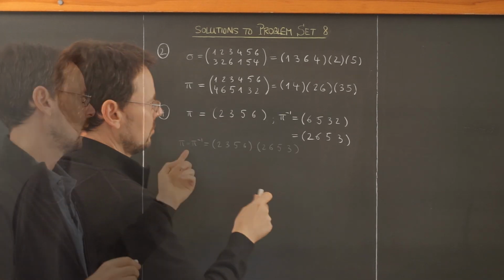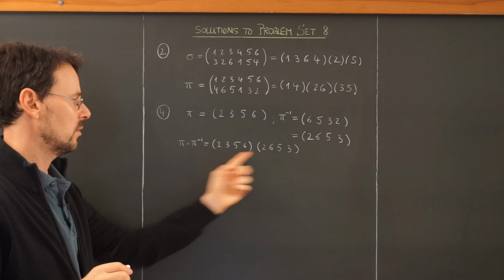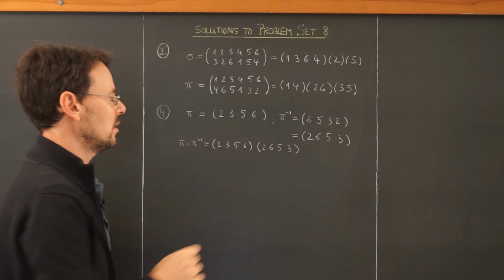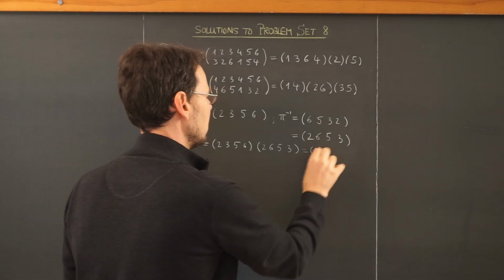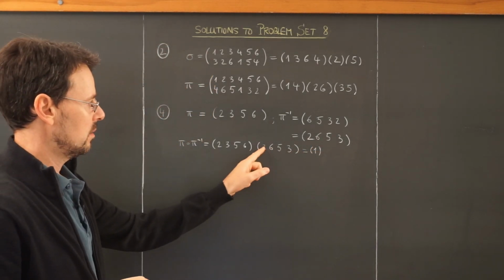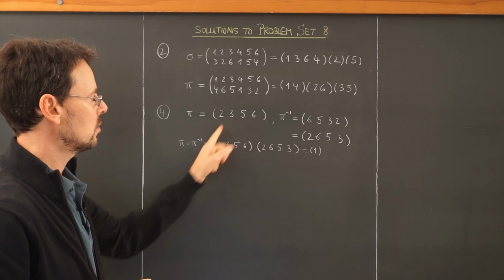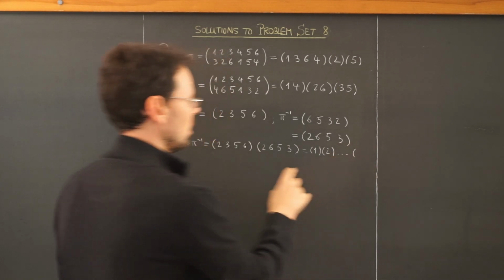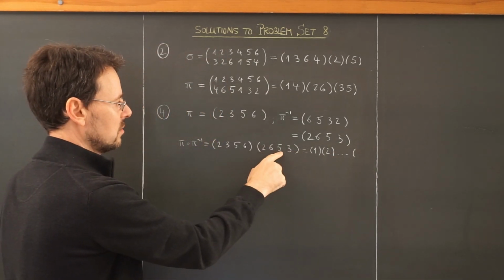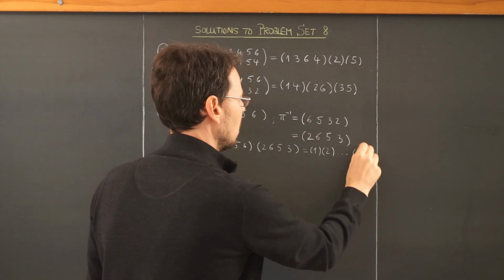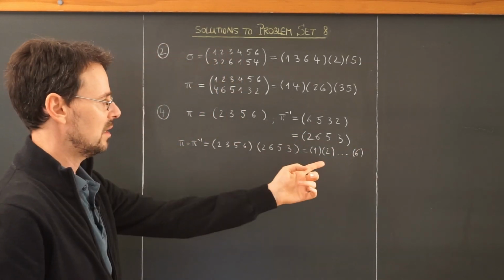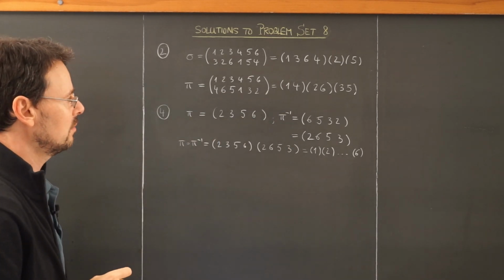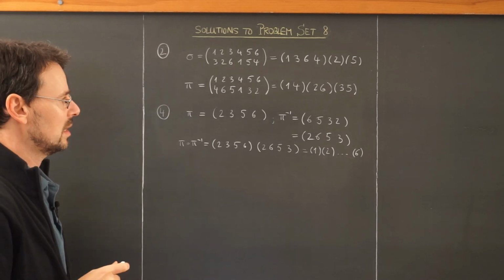Let's check this. Pi composed with pi inverse. If I plug in the 1, nothing happens at all because the 1 does not appear here. So 1 stays where it is. If I plug in the 2, 2 goes to 6, 6 goes to 2, so 2 stays where it is, and so on. And if I plug in the 6, 6 goes to 5, 5 goes to 6. So indeed, this is the identity, and also the other way around. So this is indeed the inverse of this 4 cycle here.